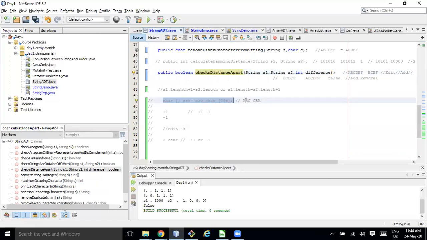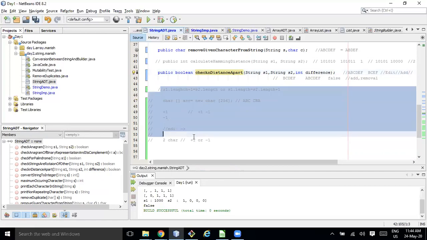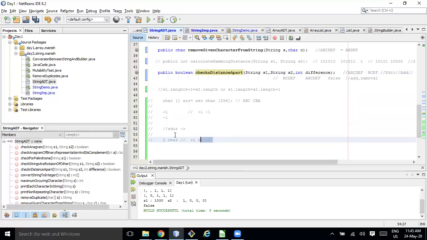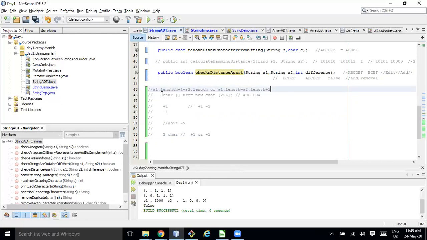That would be needed. I'm sure about add and remove will work. I'm just worried about edit, how it behaves. Maybe after doing some coding, then only I can be 100% sure. Yeah, this will work, or otherwise we will think of a new approach.